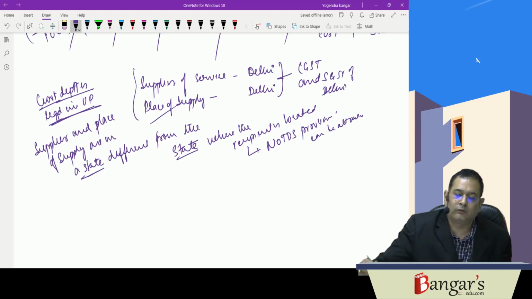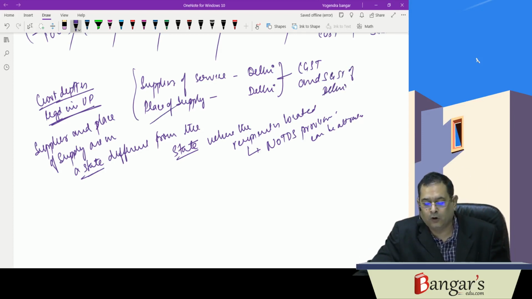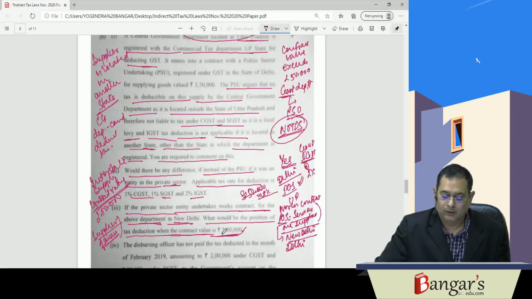How can the UP government deduct that tax? Therefore, an exception has been provided that where the supply is an intrastate supply and the location of the recipient is different, in that particular circumstance tax deduction provisions will not be applicable. So this is one question which we are discussing about TDS.